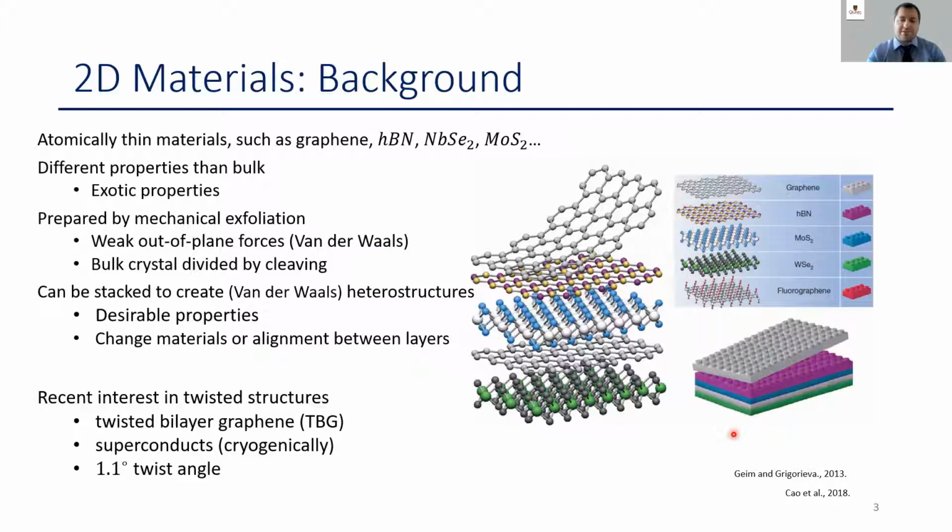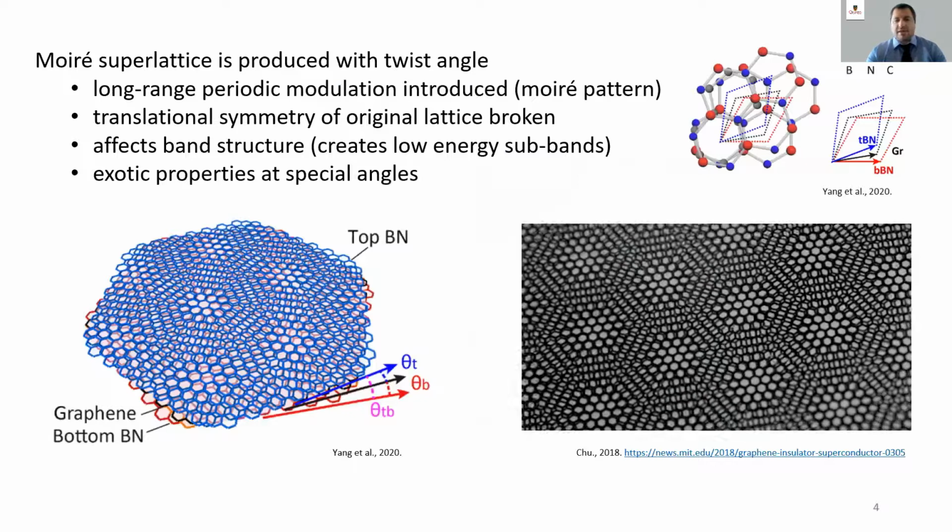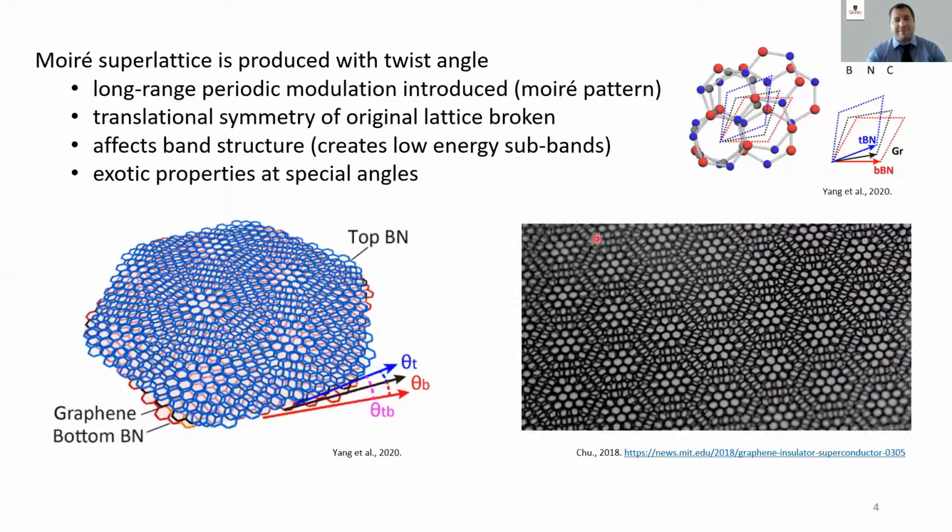There's been a lot of interest recently in twisted structures, where there's a rotational misalignment between the layers. In 2018, twisted bilayer graphene was found to superconduct when the layers are offset at a 1.1 degree twist angle. Now, let's try not to get hypnotized by the image at the bottom right.